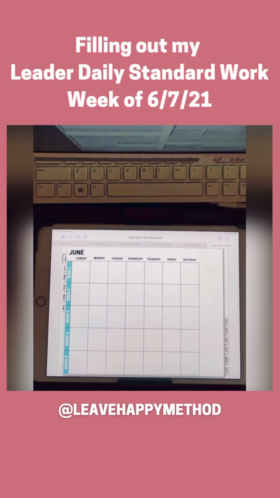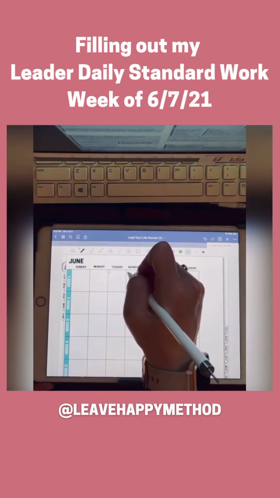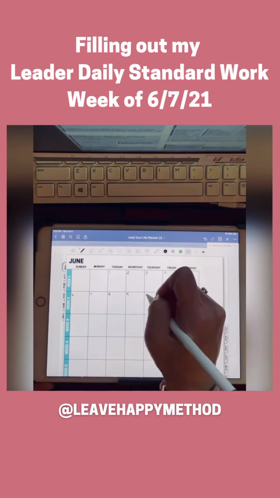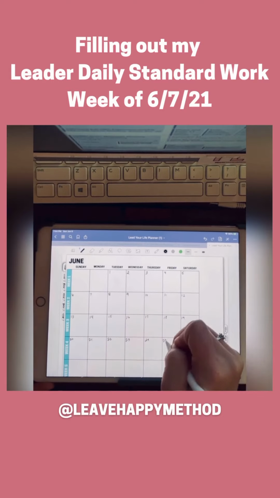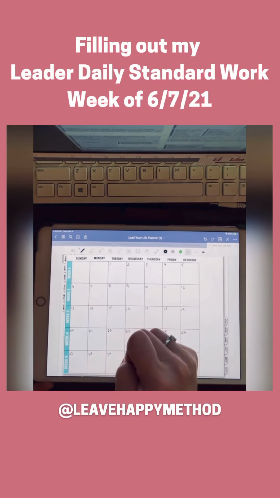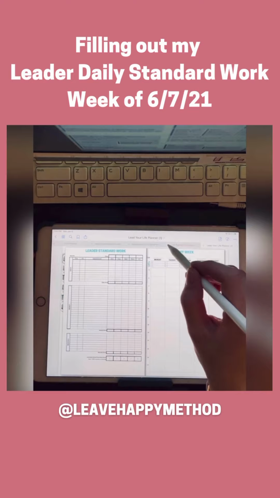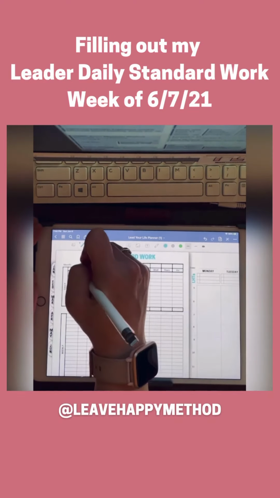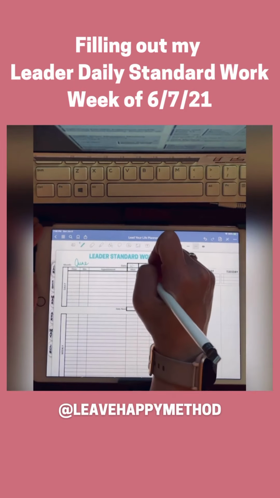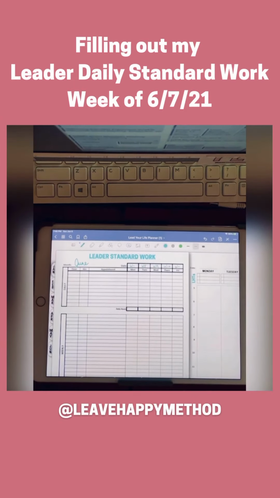Today I'm going to show you how I fill out my Leader Daily Standard work. And I'm starting with June. This is my Leader Standard work, sort of a prototype planner that I've been working on. I'm super excited for it to come out and be available to you. I've linked the months to each week's Leader Standard work. And now I'm going to start filling in June, the second week, starting with Monday, June 7th.